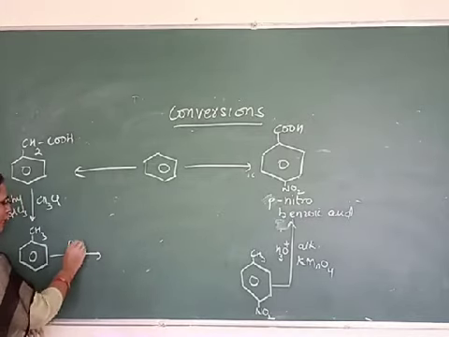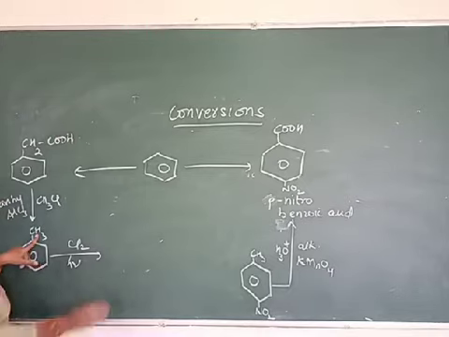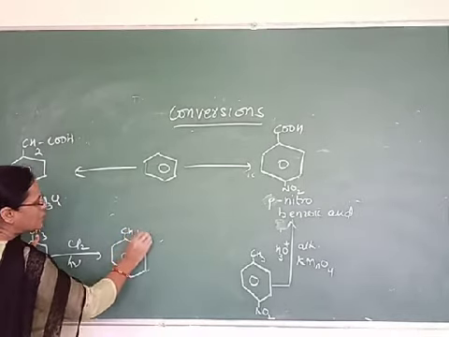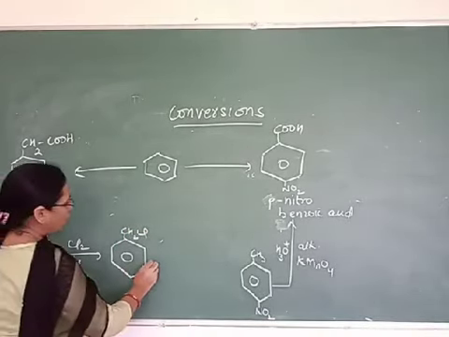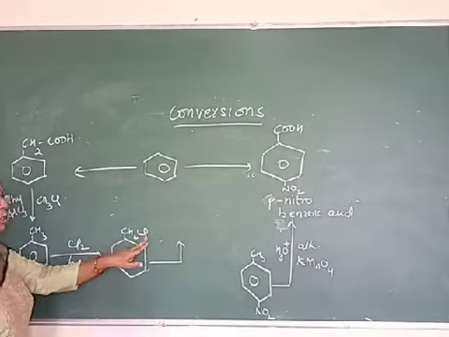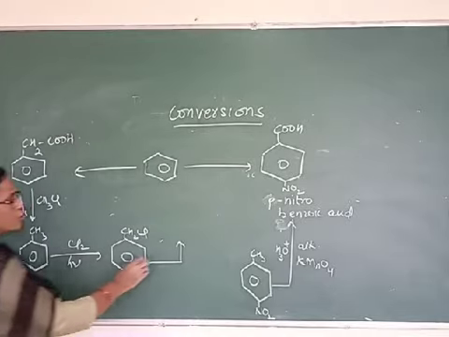We will treat it with chlorine in the presence of ultraviolet light. hν means ultraviolet light energy. So when you are chlorinating it in the presence of light, then this chlorine will not go into the ring. It will get introduced in the side chain. So side chain substitution will take place. So here you will get CH2Cl. Now further what you want is that instead of this chlorine, if we get a cyano group, then the cyano group can be converted to the carboxylic group.